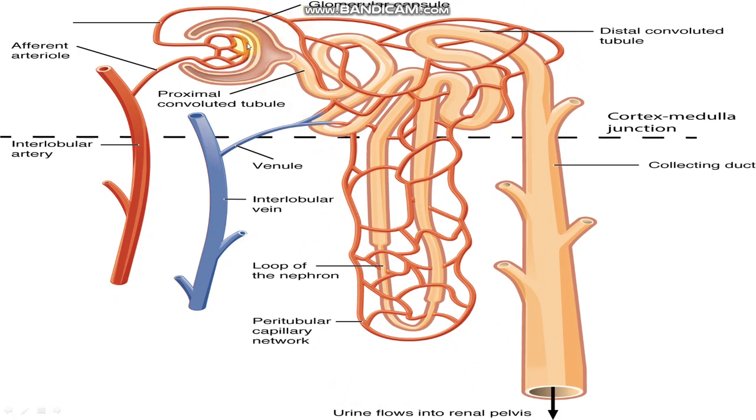See, this is the Bowman's capsule. This is a cup-like structure. This is called PCT, the proximal convoluted tubule, and this U-shaped structure is called the loop of Henle. This tubule is called DCT, the distal convoluted tubule, which runs far from the Bowman's capsule, right? So this is the venule, interlobular vein, and the loop of the nephron, or loop of Henle, you can say, because Henle gave this term, that's why it is called the loop.